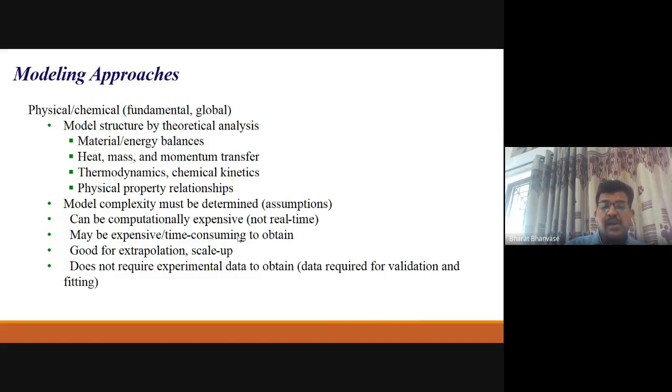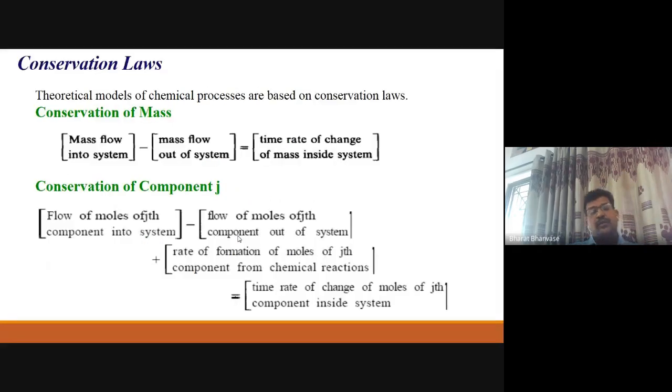then, right? So with this, some basic conservation laws again. Here, law of conservation of mass, we have a simple equation, that is mass flow in, mass flow out, that is time rate of change of mass inside the system. Similarly for components, here we have rate of formation of moles of jth component, it is written there, right? That is because of chemical reaction, right? So these are simple correlations here.